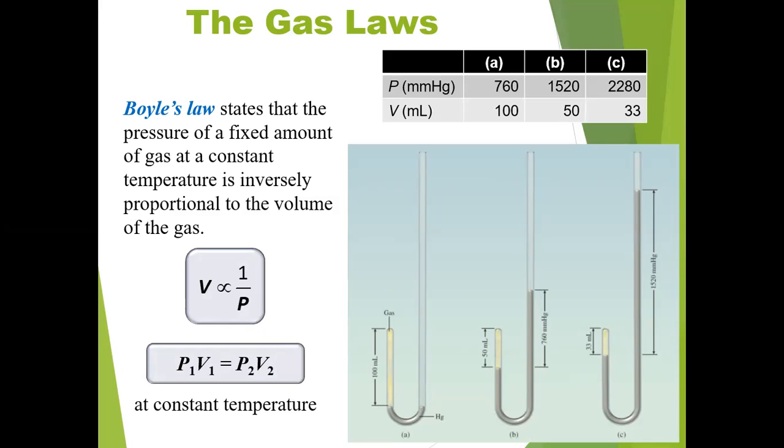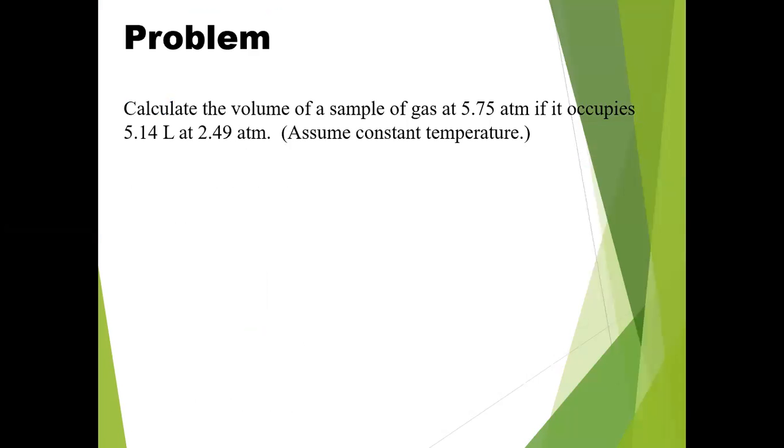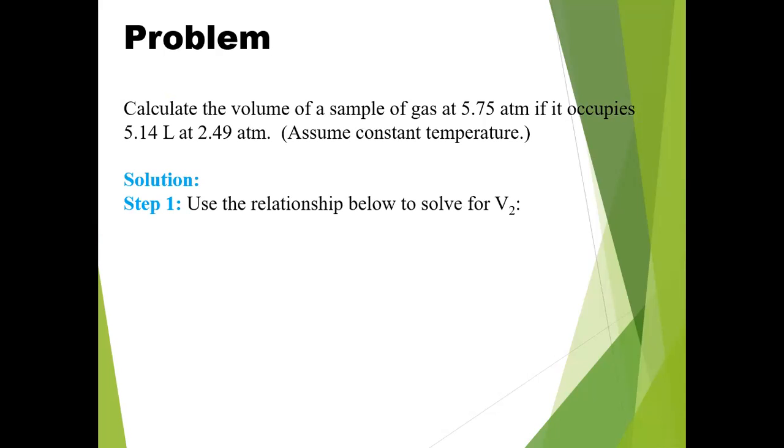Now, P1 V1 is equal to P2 V2 at constant temperature. Problem: calculate the volume of a sample of gas at 5.75 atmosphere if it occupies 5.14 liter at 2.49 atmosphere. Assume constant temperature. Now the solution of this problem is that the first step is to use the relationship below to solve for volume, meaning V2.